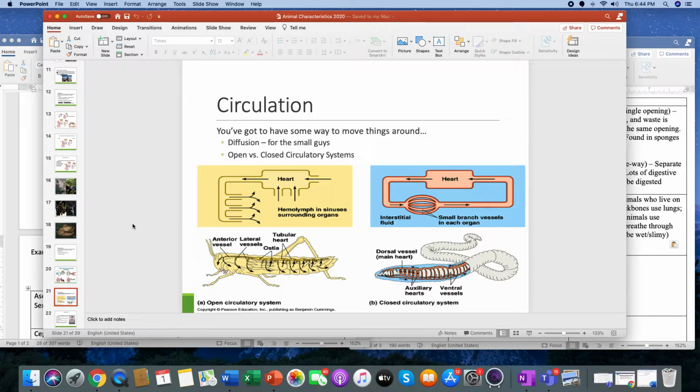We have three different types. You've got to have some way to move things around, all right? So you can have diffusion, which is for the smaller guys. I'll explain what diffusion is. But then we have open and closed systems of circulation, okay? An example of open circulation is a grasshopper, okay?